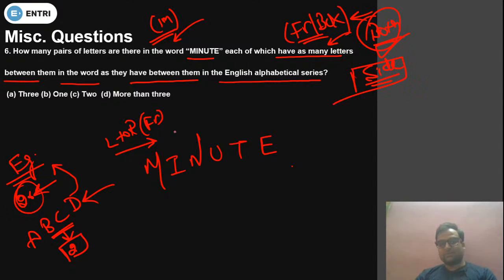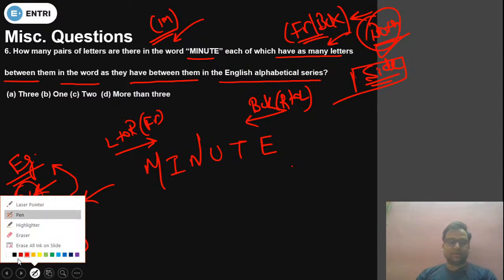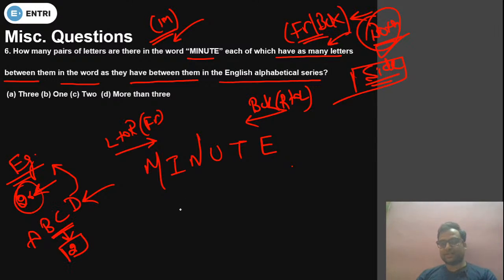So M to E is known as forward and E to M is known as backward, or we can say right to left. Everything is clear till here? Just tell me. If forward or backward is mentioned in the question, follow it. If it is not mentioned, then you have to take both sides. Okay.